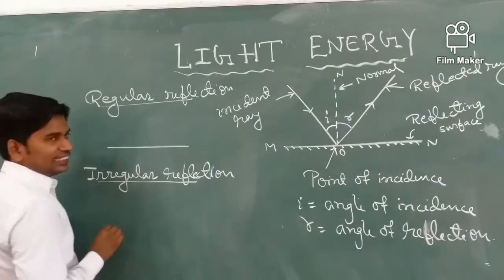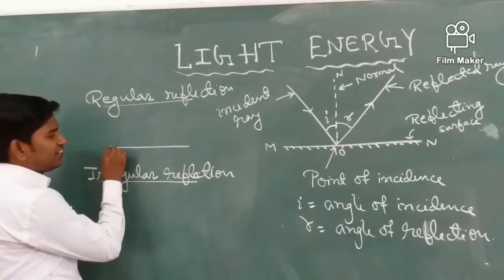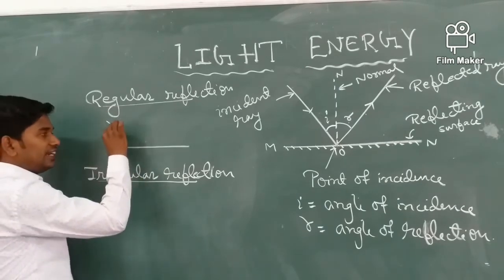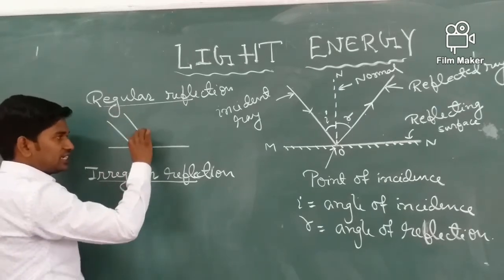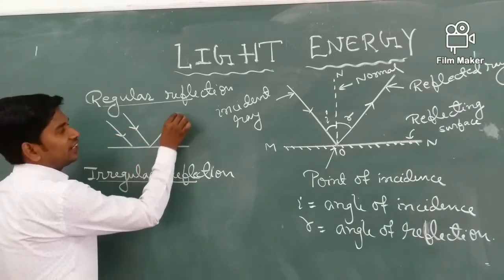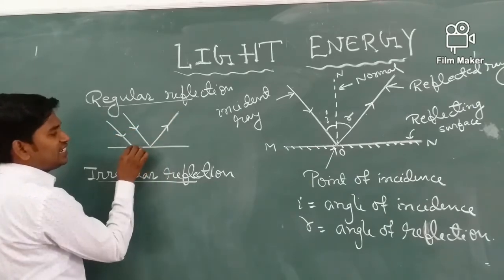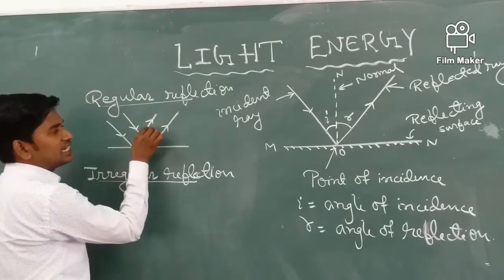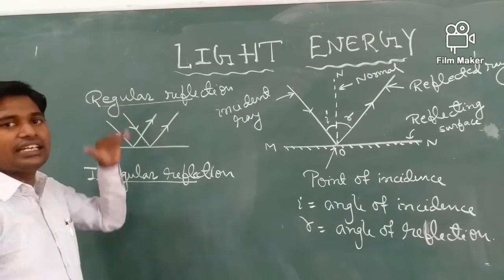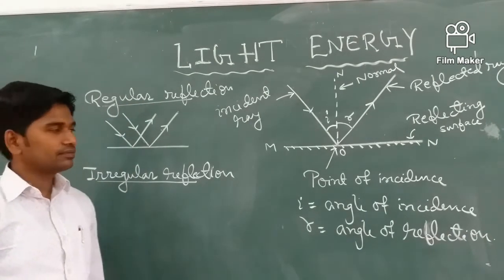Suppose it is a reflecting surface, a plane reflecting surface is this one, and rays of light are incident on it like this. After reflection, if the reflected rays are also parallel to each other, such type of reflection is known as the regular reflection.